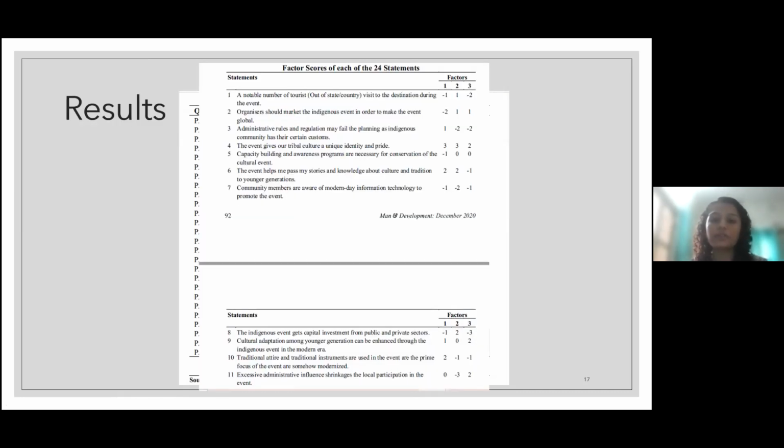Along with that, you will also be getting distinguishing tables. So that will show the difference between factor 1 and the other factors and their scores, so that it shows you differences between all the factors altogether.